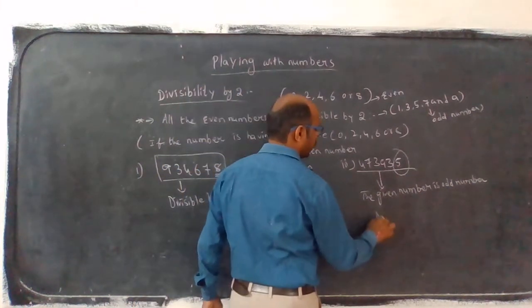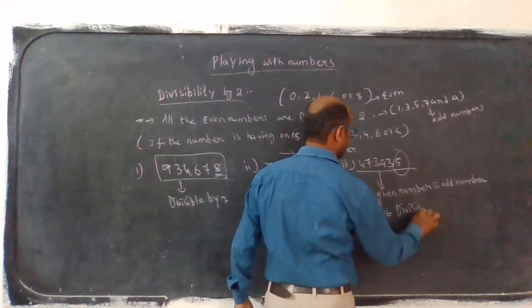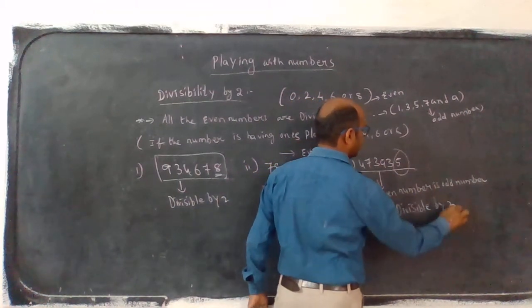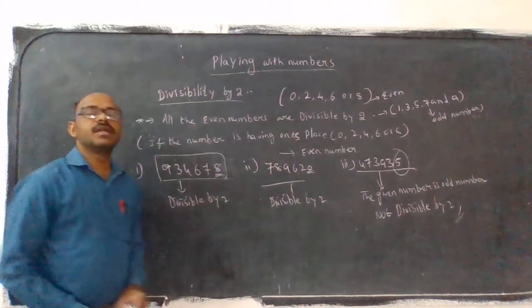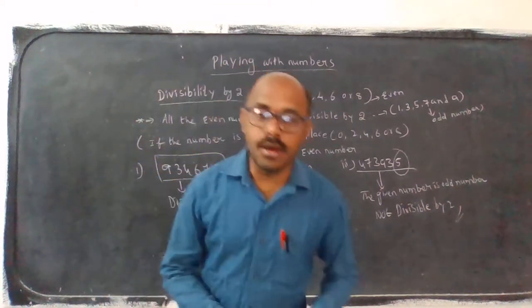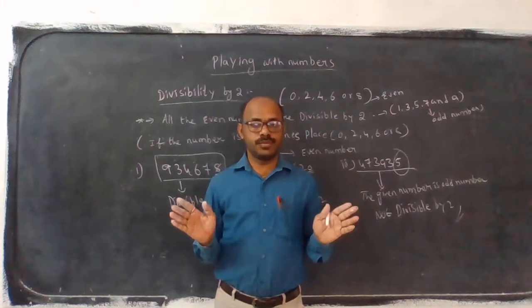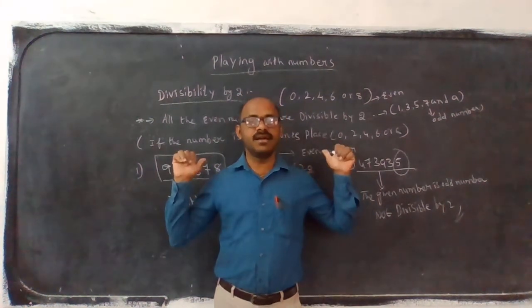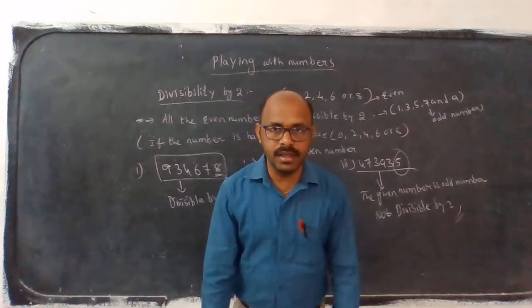So the number is not divisible by 2. Only even numbers are divisible by 2; odd numbers are not divisible by 2. Okay, this is the topic of divisibility by 2.